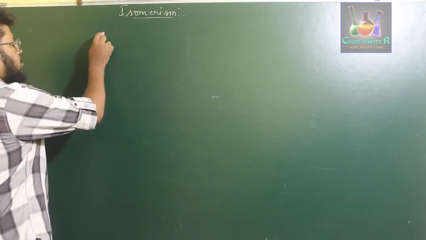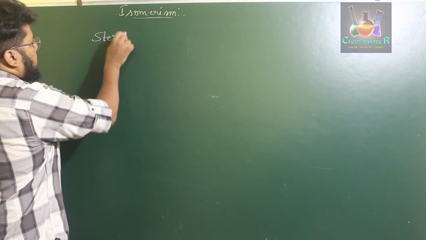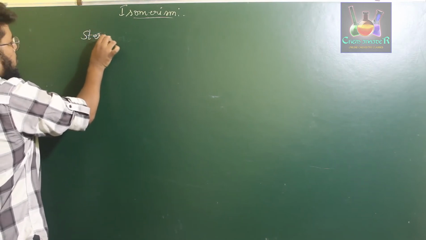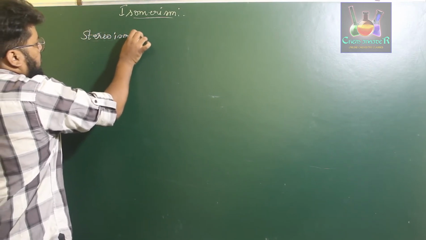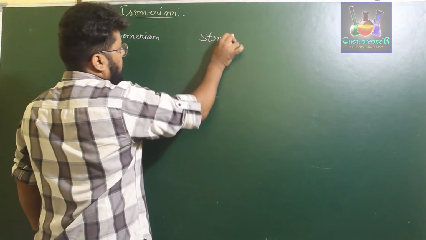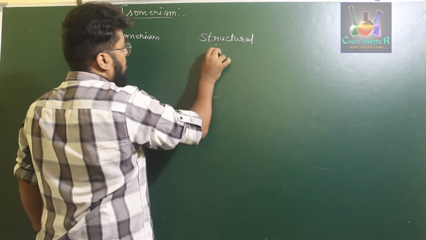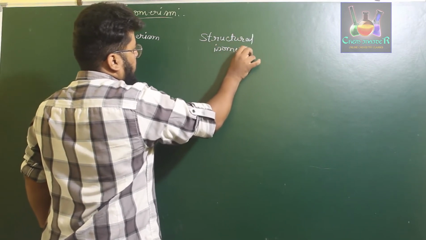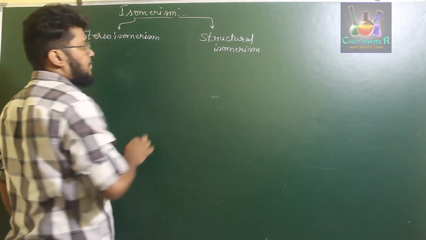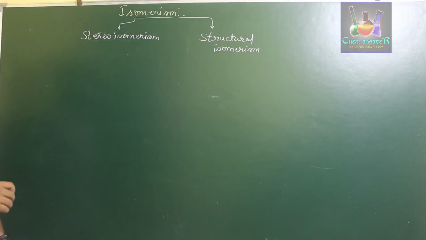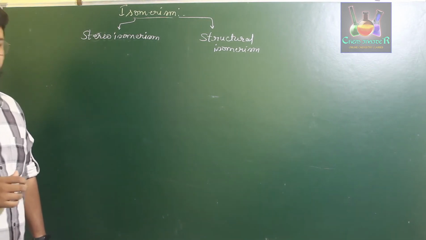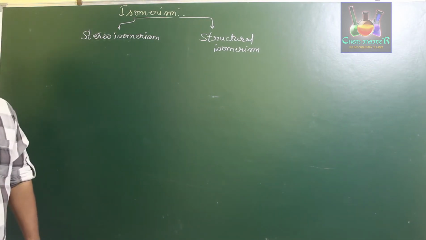One is stereoisomerism, and the other one is structural isomerism. So isomerism is classified into two types based on the particular properties: stereoisomerism and structural isomerism. First we'll discuss stereoisomerism.